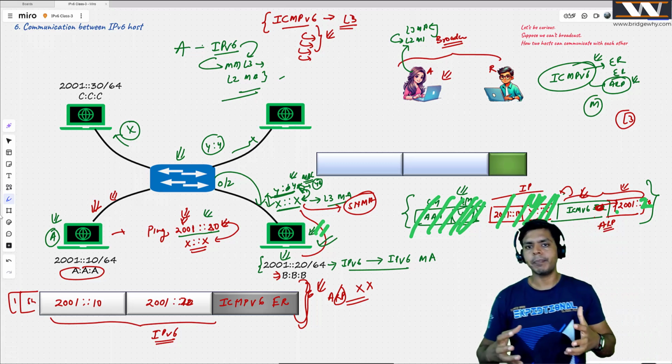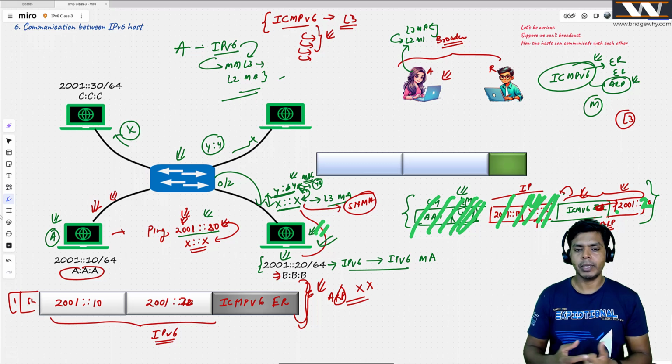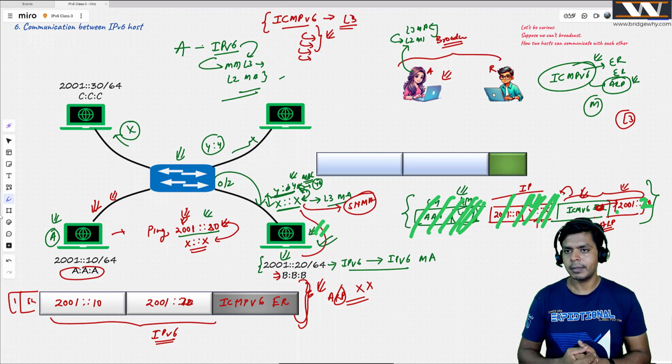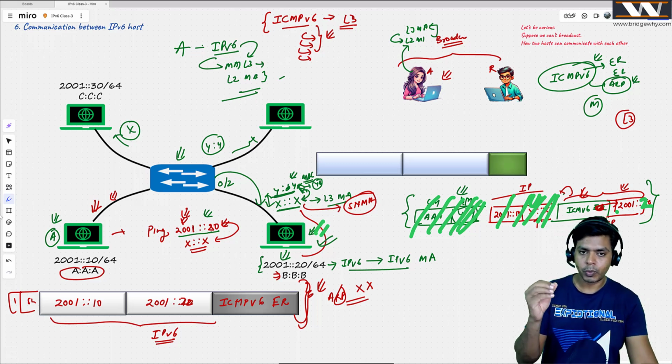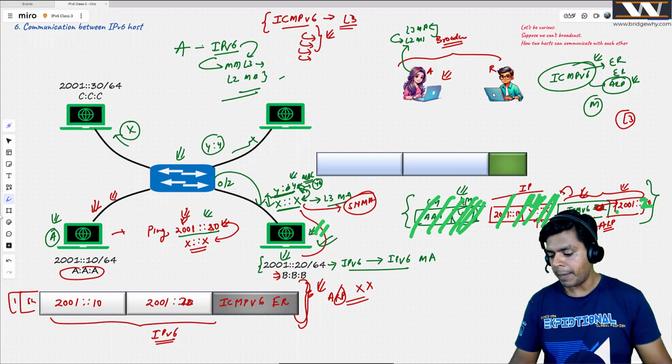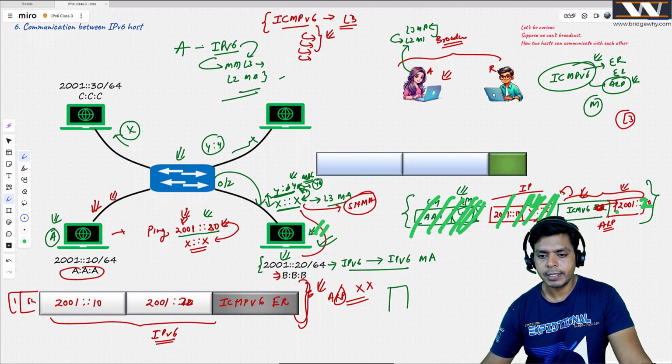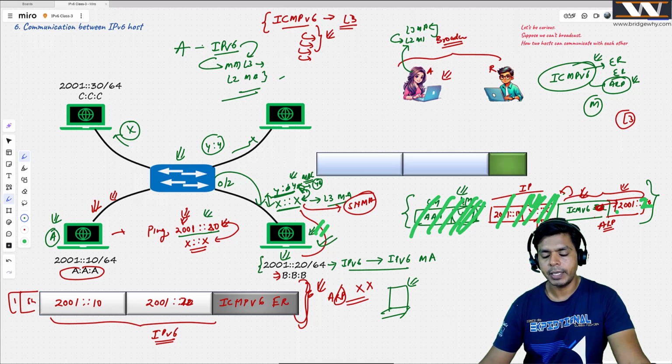First thing, we need ARP because we want to know the MAC address corresponding to an IP address, right? We are solving the same problem without ARP. In IPv4, if I have this PC, it can't have its own IP address; you need to manually configure it or DHCP has to give it. So IPv6 is doing more work. They are saying there is a process known as automatic address assignment. Through that you can get it.